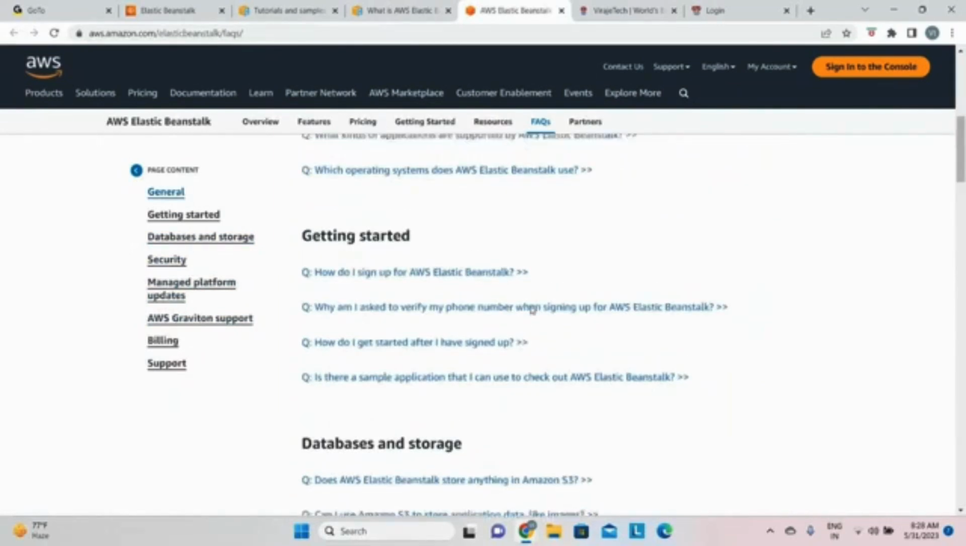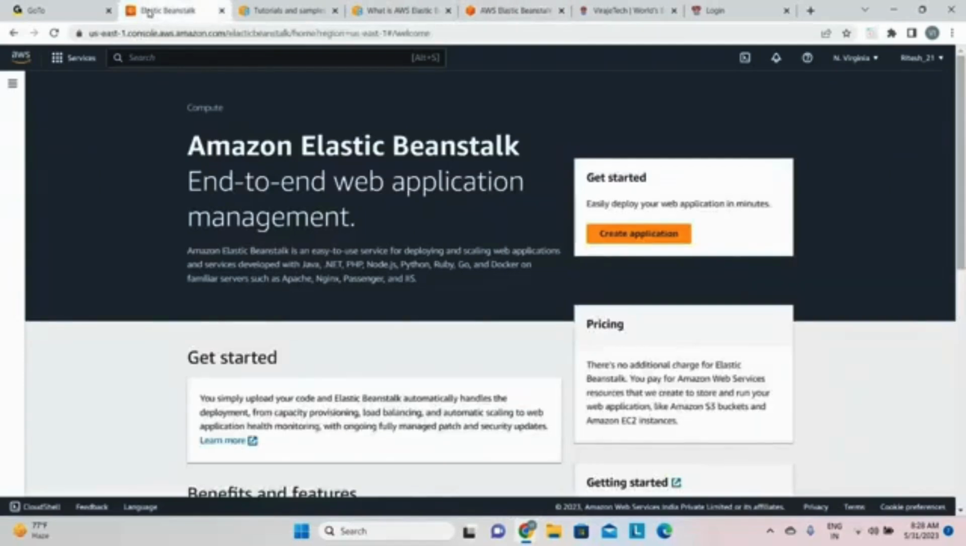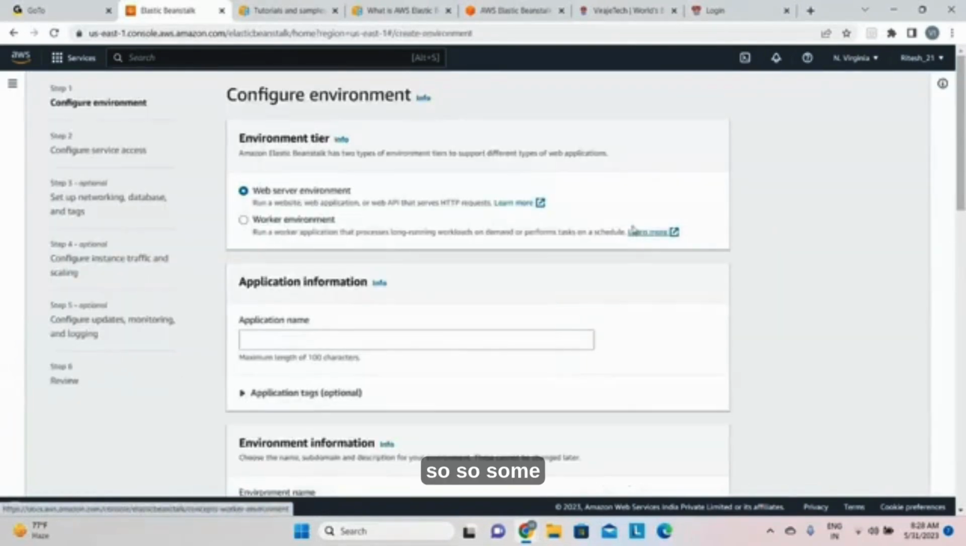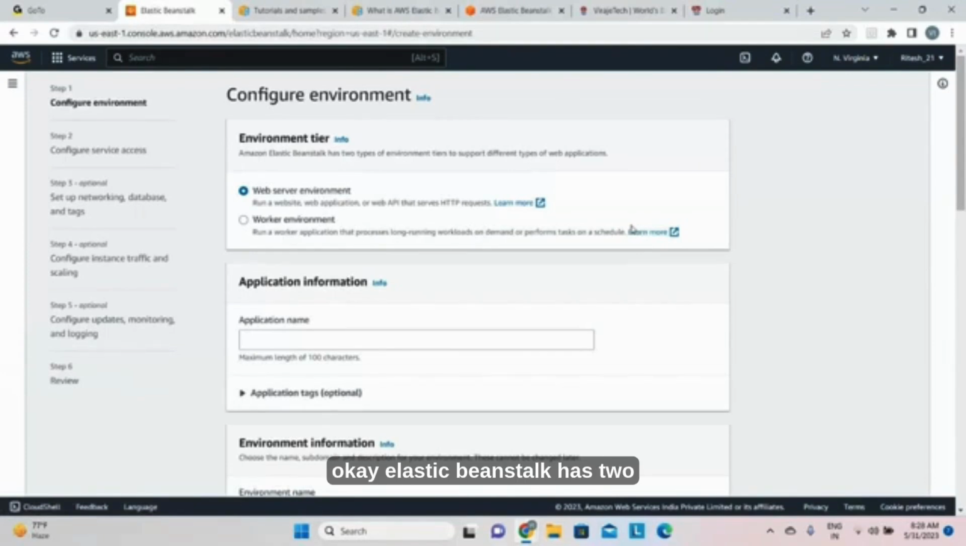Now let's come to Elastic Beanstalk. We can go and create the application. Click on create application. There are two types of environments. Elastic Beanstalk has two environment tiers. One is the web application. A web application is for websites, web applications, web APIs, HTTP requests. Basically, you need to deal with this.